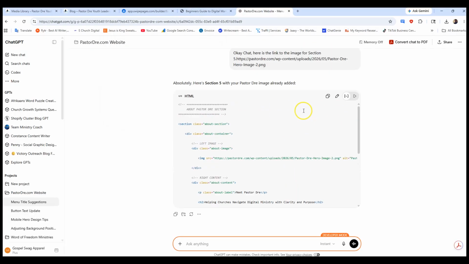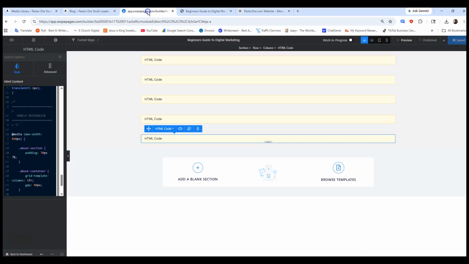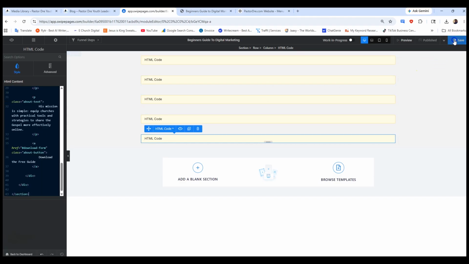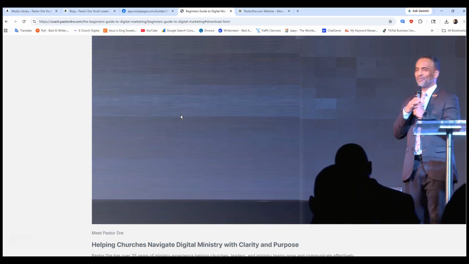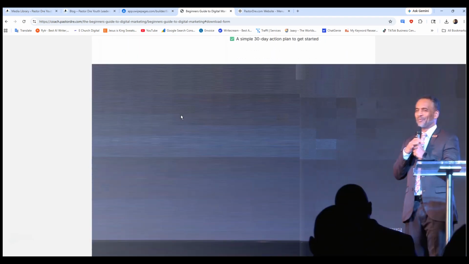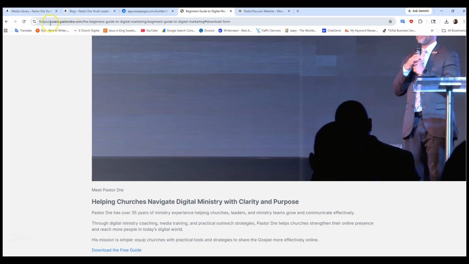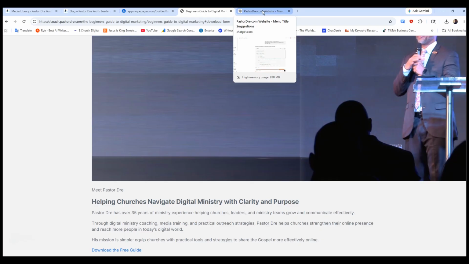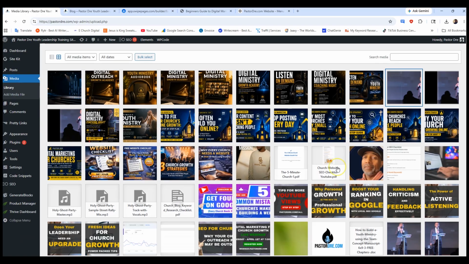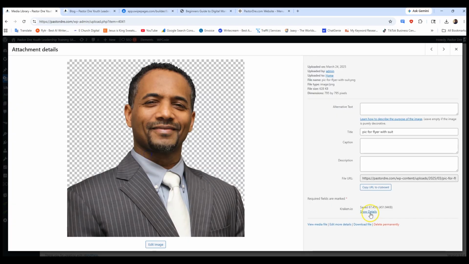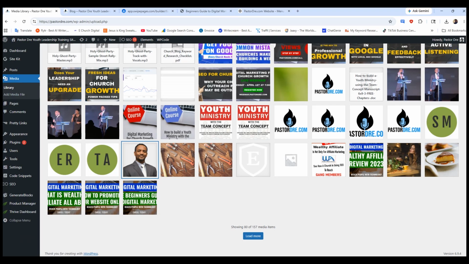All right, so here's the section with the image. So let's copy it. Go to section 5. Delete, paste, and save. So let's see what we got. No, that doesn't. Whoa, what is that? That didn't work. Okay, let's see. Probably need a smaller image. So maybe I'll go with this image here. Let's go with that image.